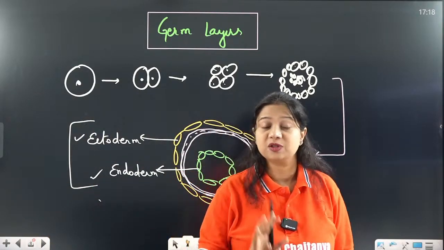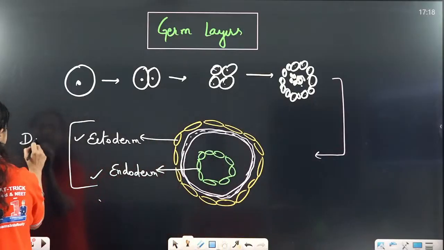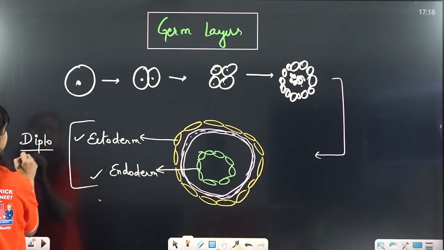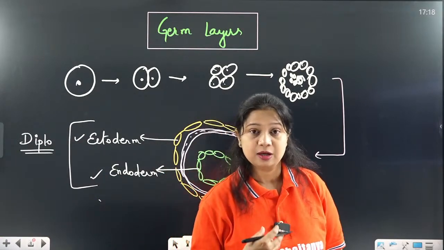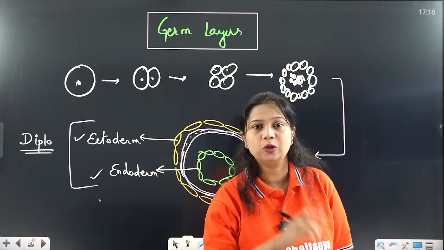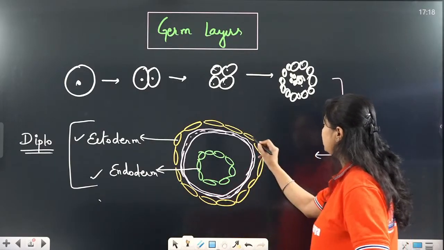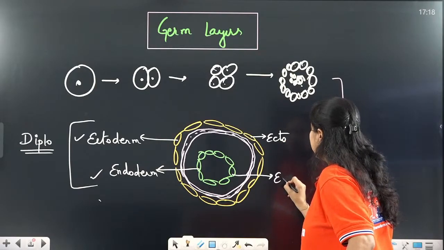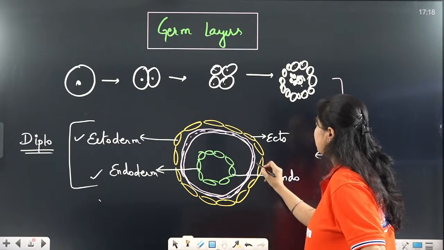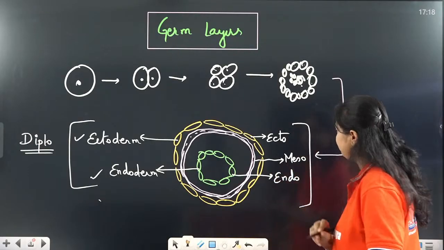These organisms which have only 2 germ layers are called diploblastic organisms. Blast means the germ cells. So diploblastic, 2 layers of germ cells. Another kind is the organism in which the outer ectoderm is present, the inner endoderm is present, and in between the mesoderm is also present.